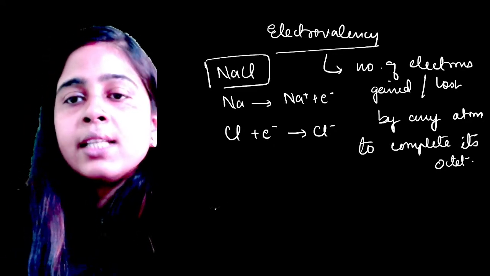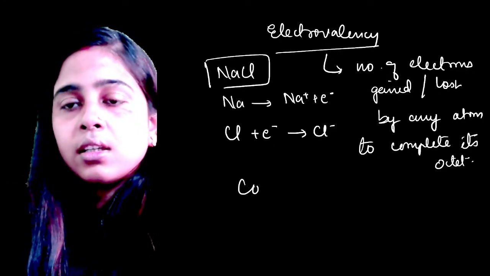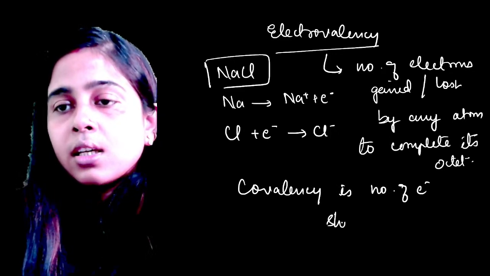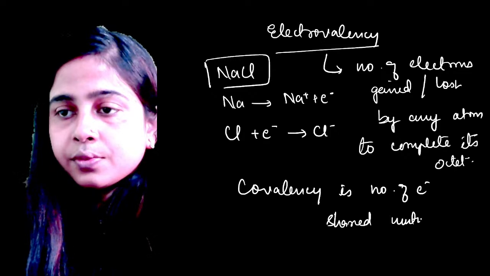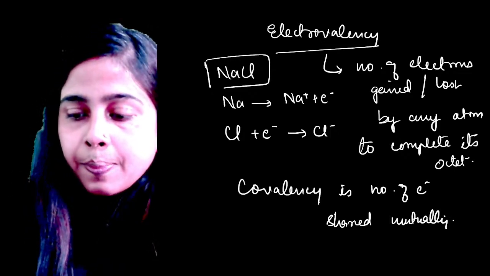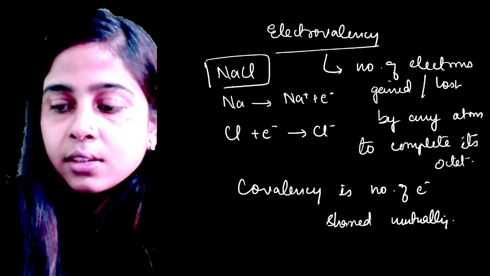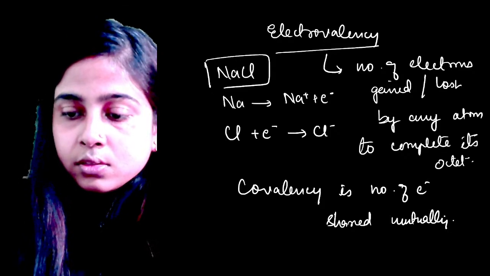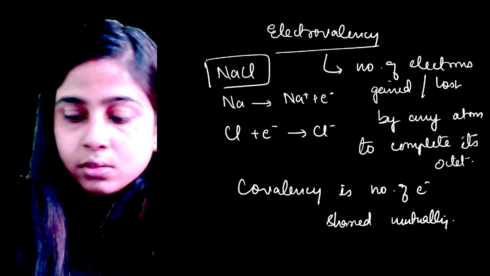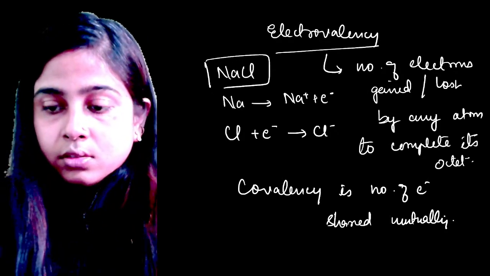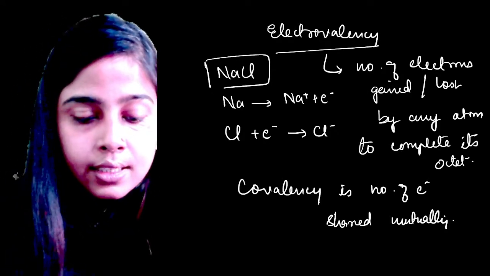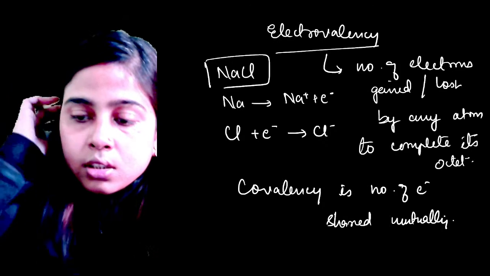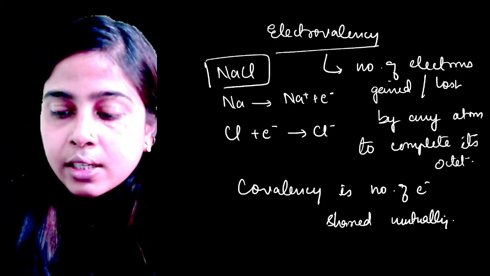Clear? And covalency is the number of electrons shared mutually. Okay. Is it clear, Siddharth? Just let me know. Okay. Yes, Palak, I am coming to your doubt. I will explain you what is octet. So, tell me fast, is it clear covalency?